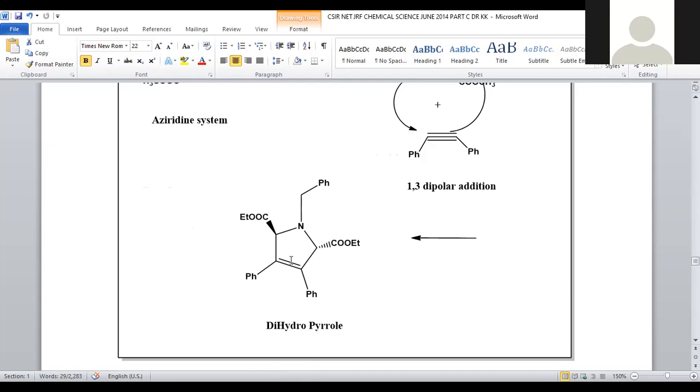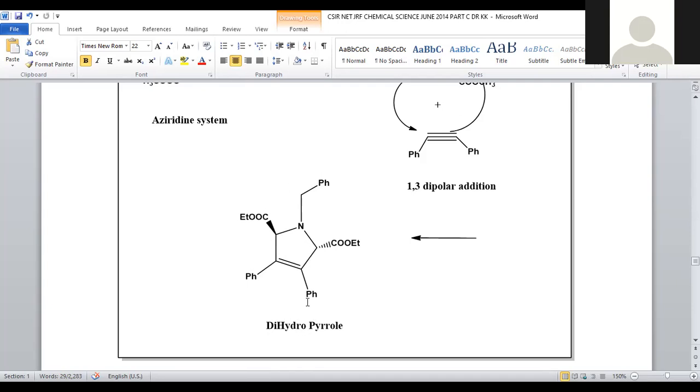But in this case one of the double bonds is short, hence you can say dihydropyrrole, meaning two hydrogens are in excess. When those two hydrogens are removed, it will become a pyrrole moiety. So this is a benzylated dihydropyrrole system, with nitrogen carrying the benzyl, two carbons linked with ester groups, and two phenyl groups.